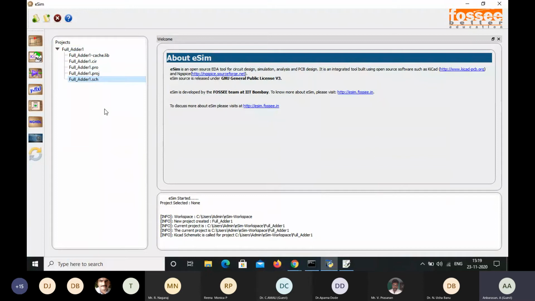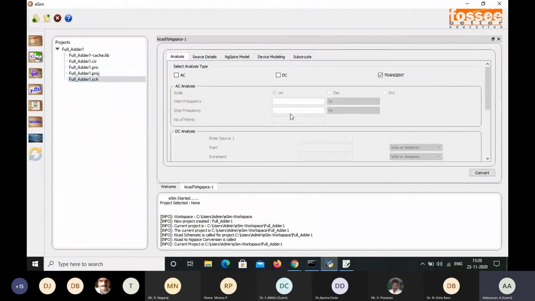Next we have to convert this schematic into SPICE. So for that we go for this KiCad to NgSpice converter. For the subcircuit library, here the 3 options will be there. The first one is a new subcircuit, then edit the subcircuit schematic, and then convert KiCad to NgSpice. So for this schematic we have to select convert KiCad to NgSpice. Yes, here the page will open.